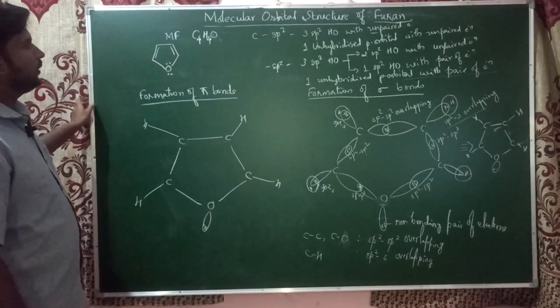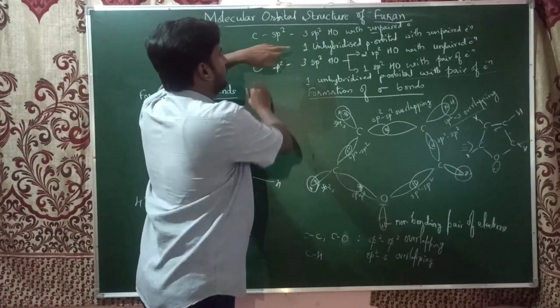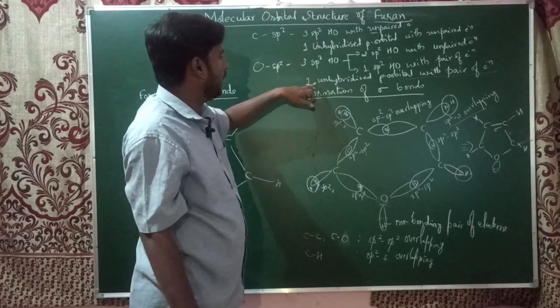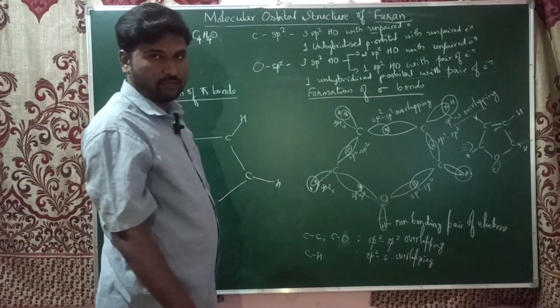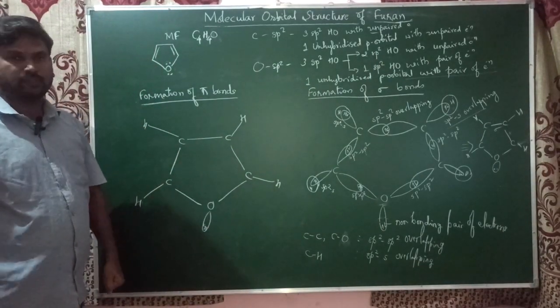Yeah, we have already seen that in carbon and in oxygen, there is one unhybridized p orbital with an unpaired electron, and one unhybridized p orbital with a pair of electrons. These unhybridized orbitals form pi bonds over here.